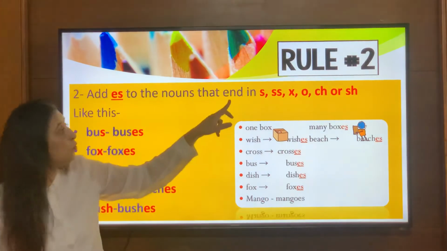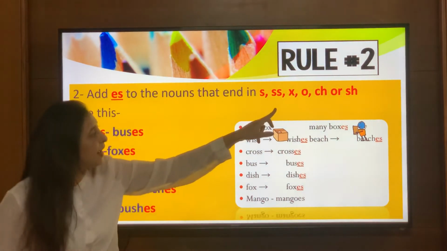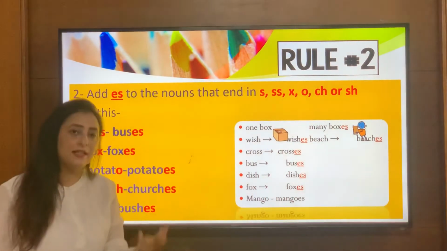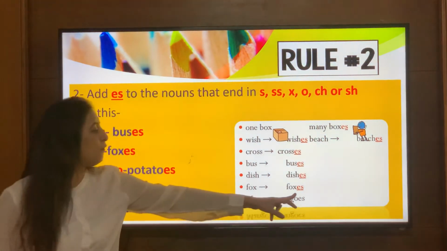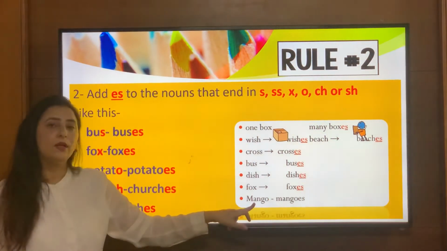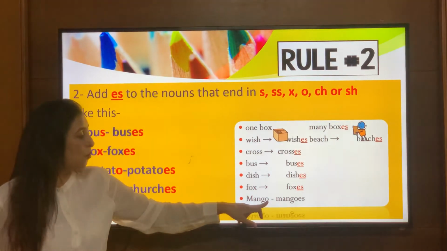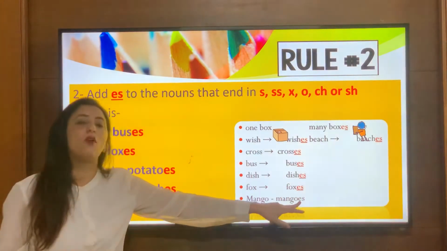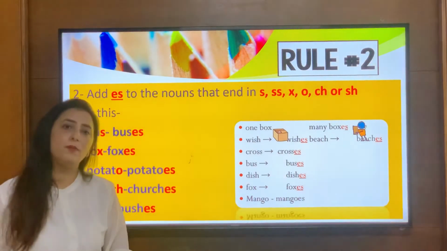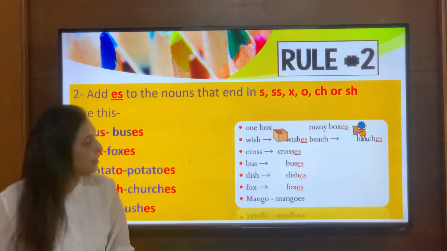And what does the rule say when the noun ends with letter X? So I will simply add es to the word to form its plural. So fox becomes foxes. Now mango, the word is ending with letter O, right? So I will simply add es to the word to form its plural. So mango becomes mangoes, right?